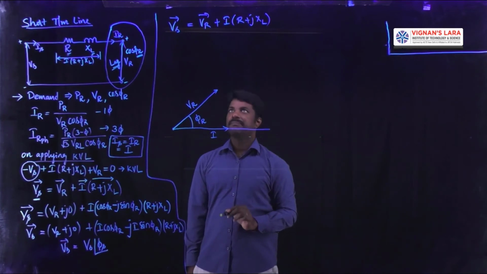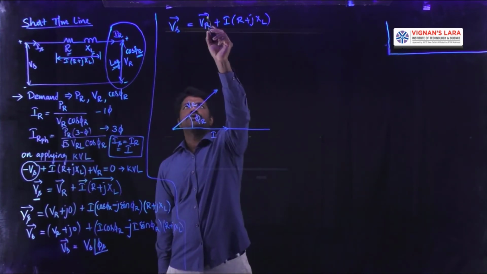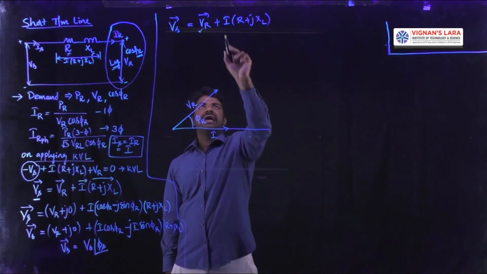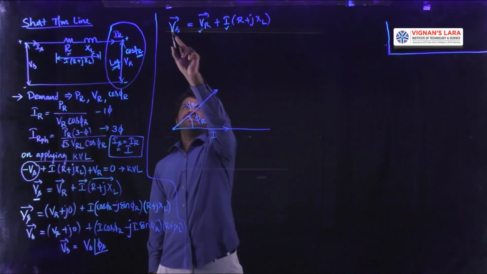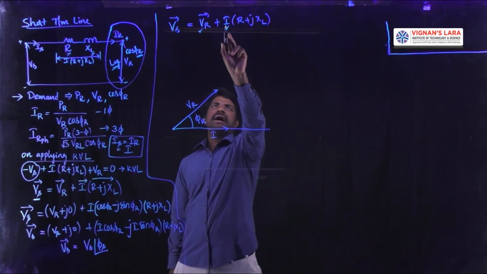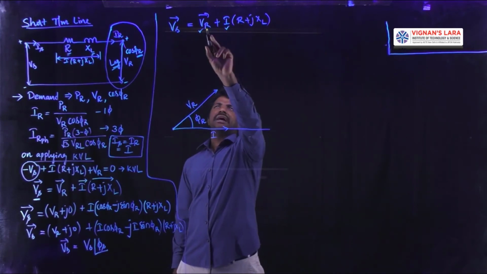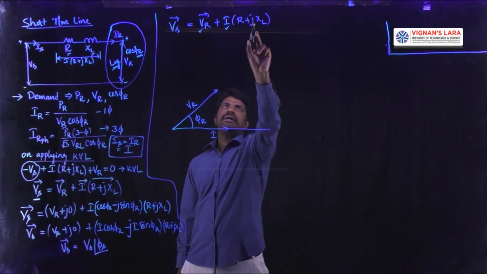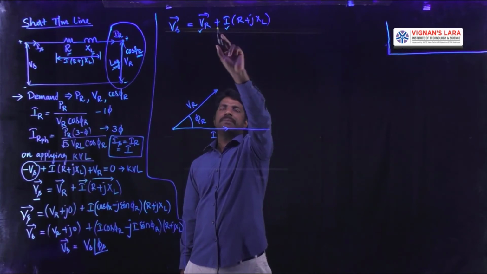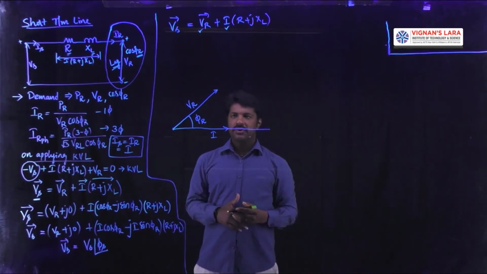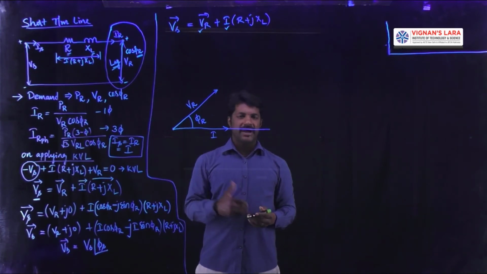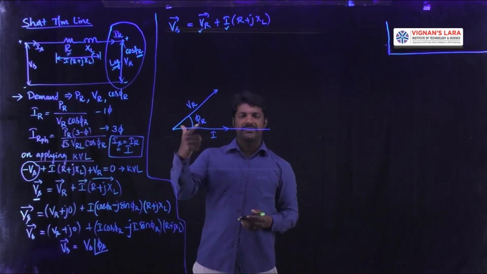The next step is, so far I have shown this VR. Next I have shown the phasor of I. What to do now? To get this Vs, we have to add I into R to this VR, as well as we have to add I into XL to that obtained quantity. So I have to do phasor additions. As we know, phasor addition is nothing but adding the phasors tip to tail.